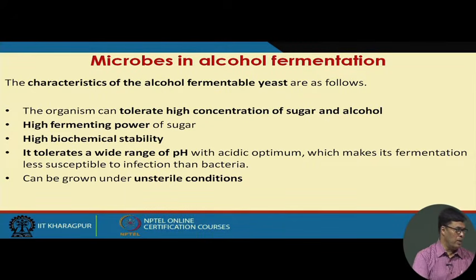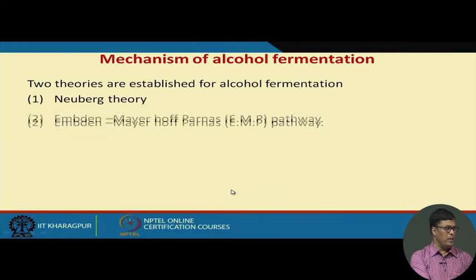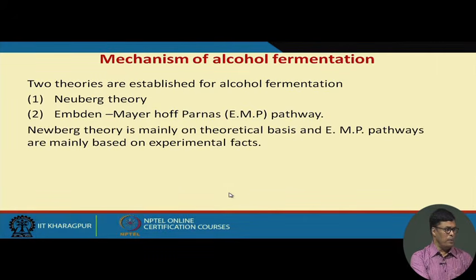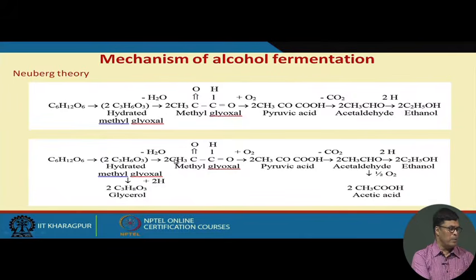desirable in the industry. It tolerates a wide range of pH with acidic optima, which makes the fermentation less susceptible to infection, since bacteria can grow in unstable conditions. This is the major advantage of this alcohol fermentation process. Now, the mechanism of this alcohol fermentation process can be explained with the help of the Neuberg theory and the Embden-Meyerhof-Parnas pathway. Neuberg theory is mainly the theoretical basis, and the EMP pathway is mainly based on experimental facts.